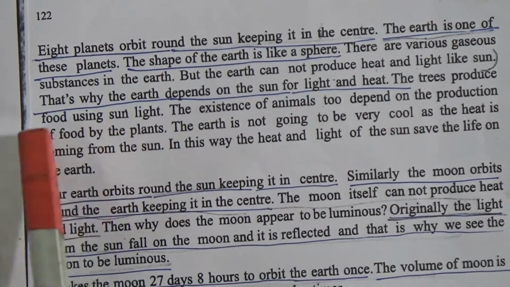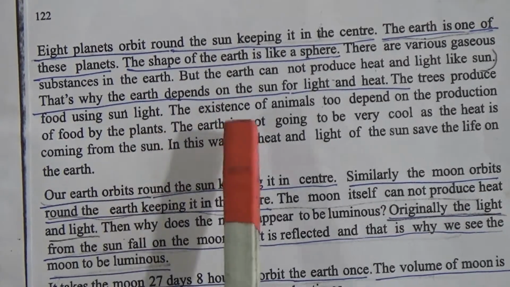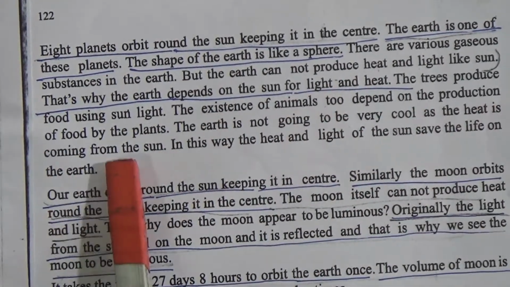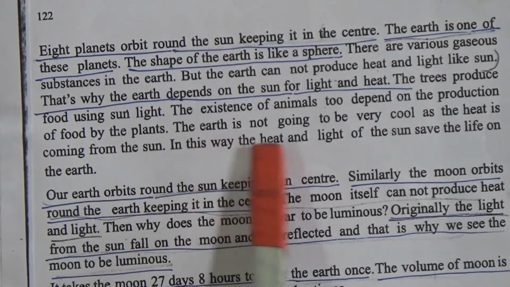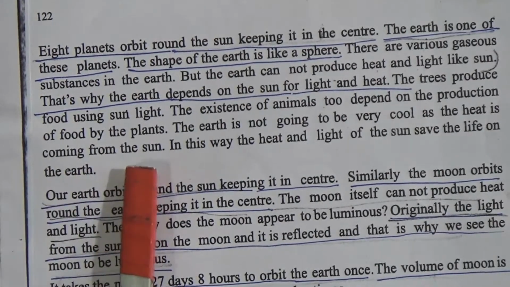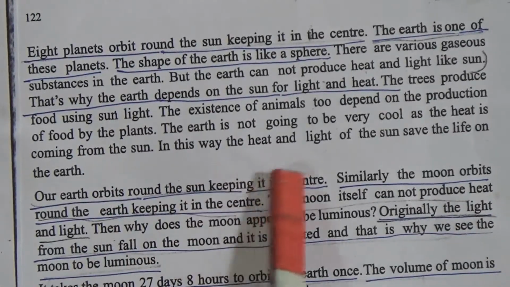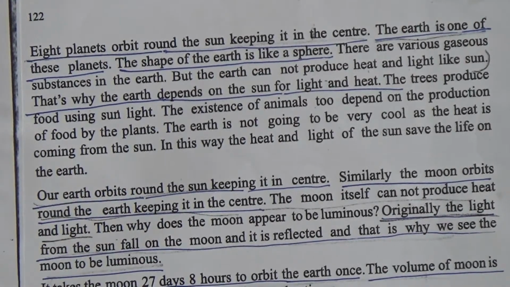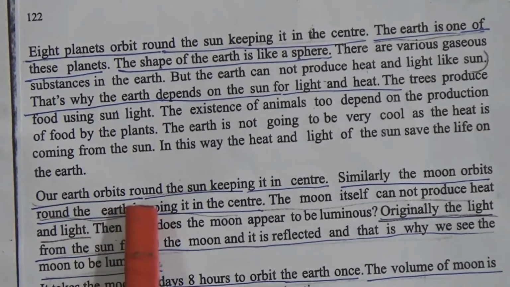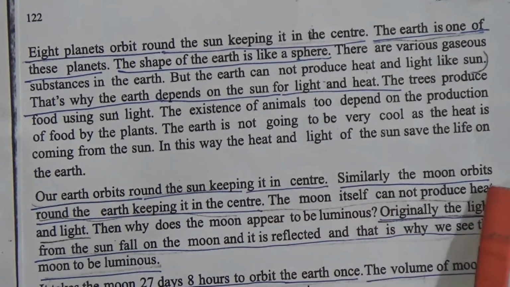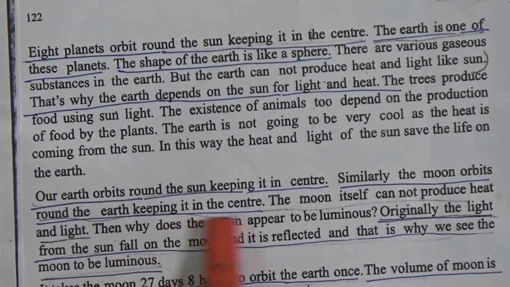The trees produce food using sunlight. The existence of animals too depends on the production of food by the plants. The earth does not become very cool, as heat is coming from the sun. In this way, the heat and light of the sun save life on the earth. Our earth orbits round the sun, keeping it in the center. Similarly, the moon orbits round the earth, keeping it in the center.